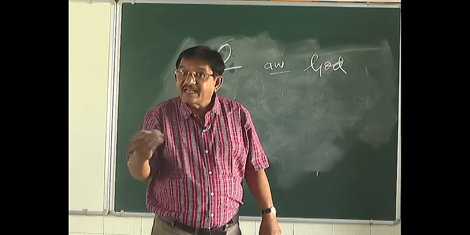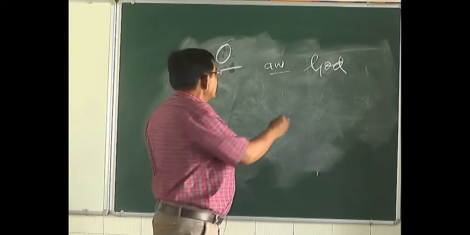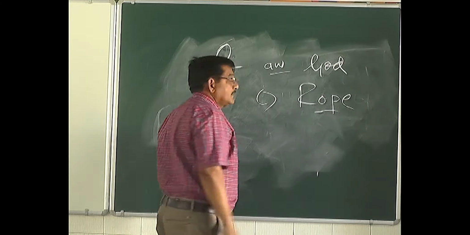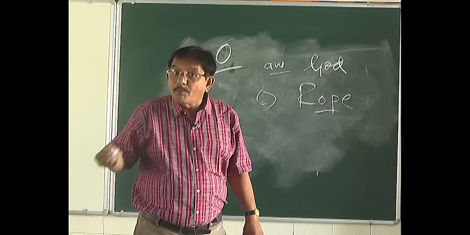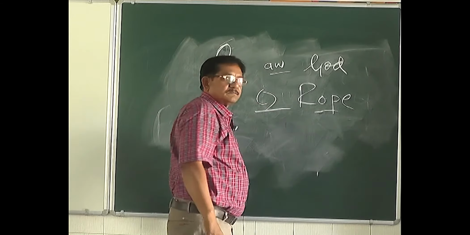It's a combination of A and W. It's a short sound. Whereas in the long sound, it will be O: rope, hope. In all these cases, this is the long sound.